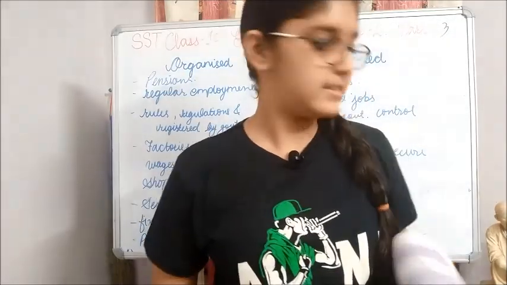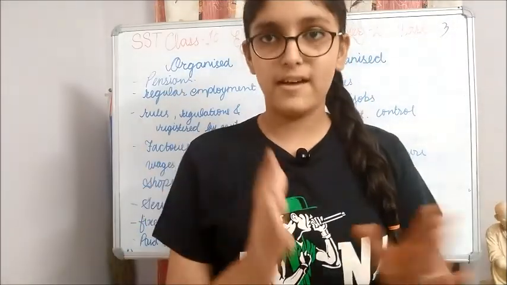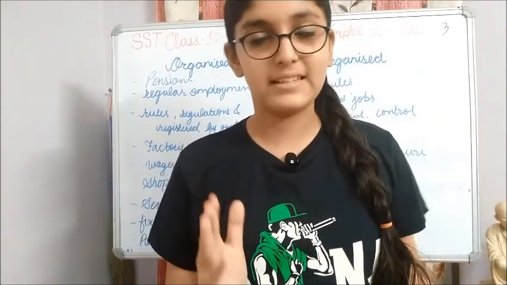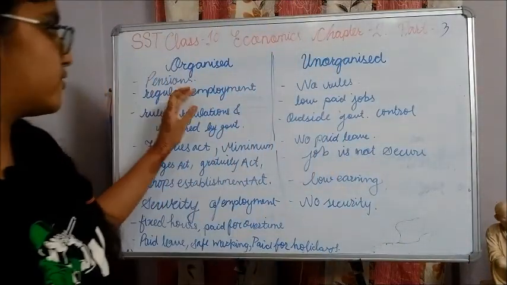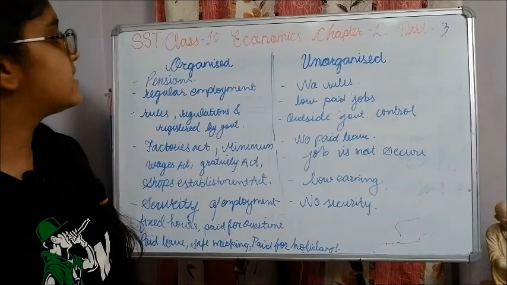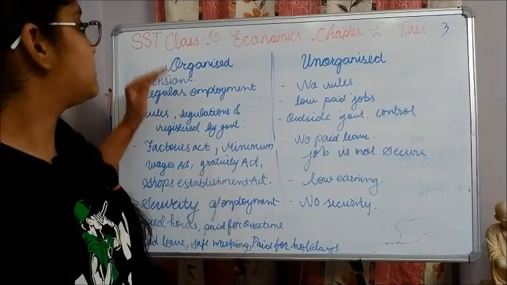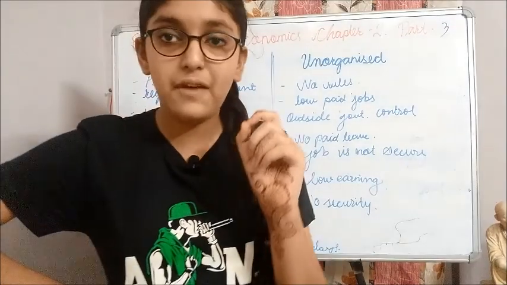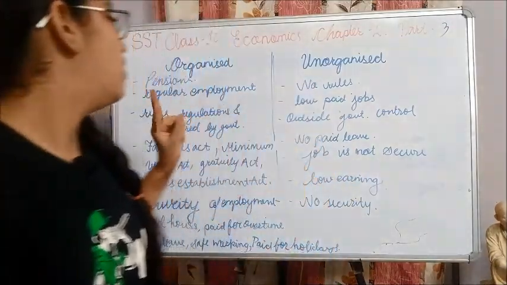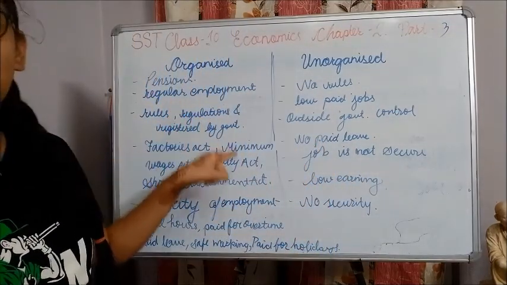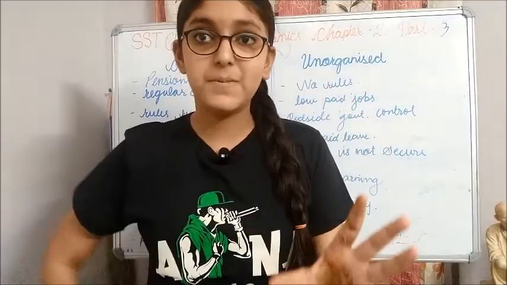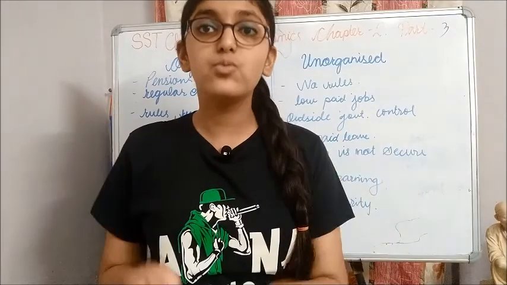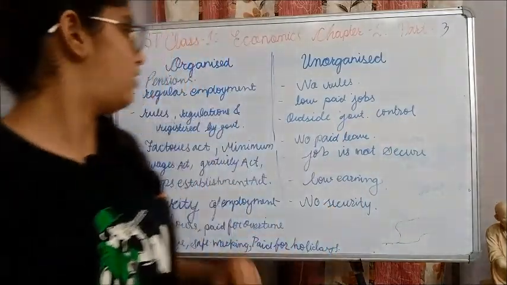So what is this difference? Why is an example like this given in our textbook? Because we have to differentiate between the organized and unorganized sector. Now let us begin with the organized sector. The organized sector is identified or recognized by the government. It is registered by the government. The government keeps an eye on how they work and whether they are following all the rules and regulations of the government or not.